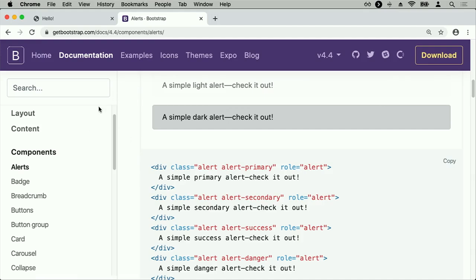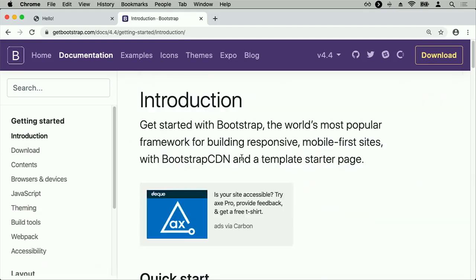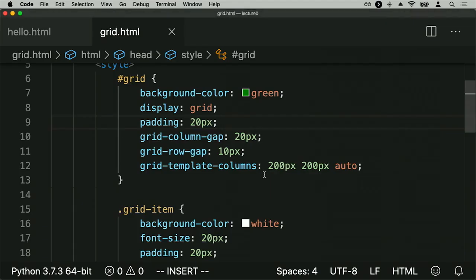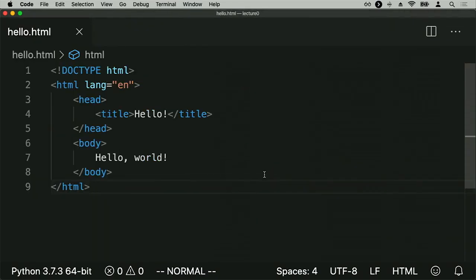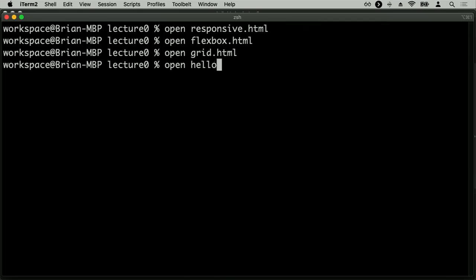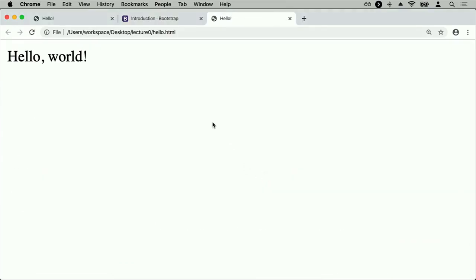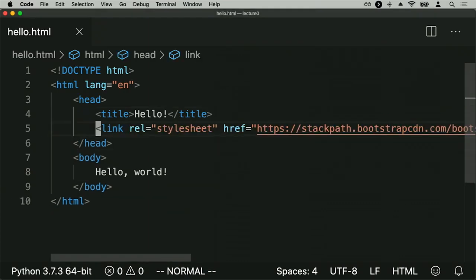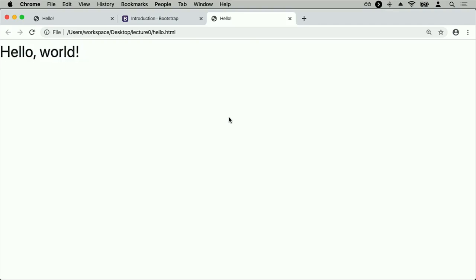So how do you actually go about using Bootstrap? Well, to get started with Bootstrap, all you need to do is copy the CSS link that Bootstrap gives you to the top of your file. So if I take the CSS link and then go back to something like hello.html, which you'll recall originally looked something like this, just hello world, I can add some Bootstrap to it to say, all right, I would like to take this HTML file and apply Bootstrap styling to it to make it look a little bit nicer. So I refresh the page, and now you'll notice Bootstrap's chosen a custom font for me, just to make things look a little nicer in Bootstrap's own eyes.